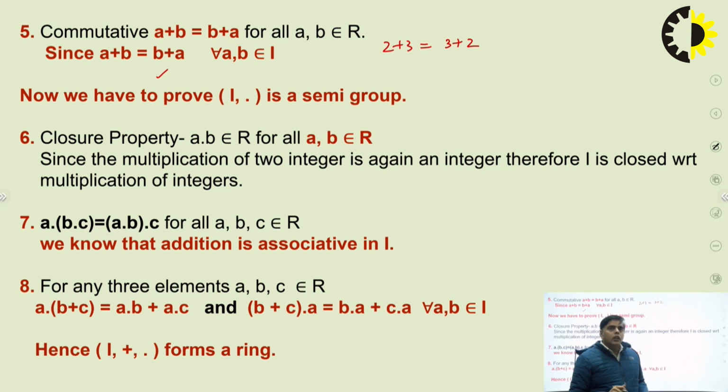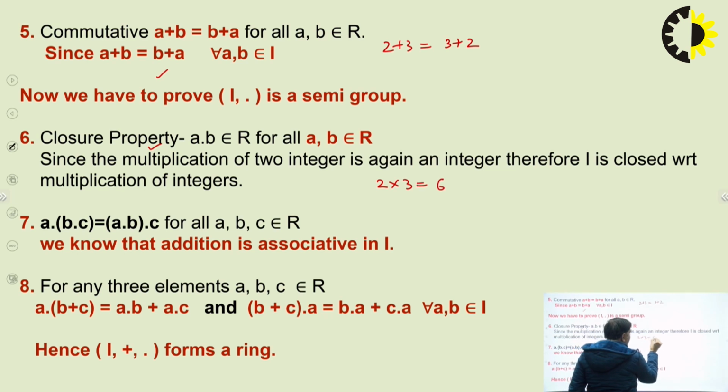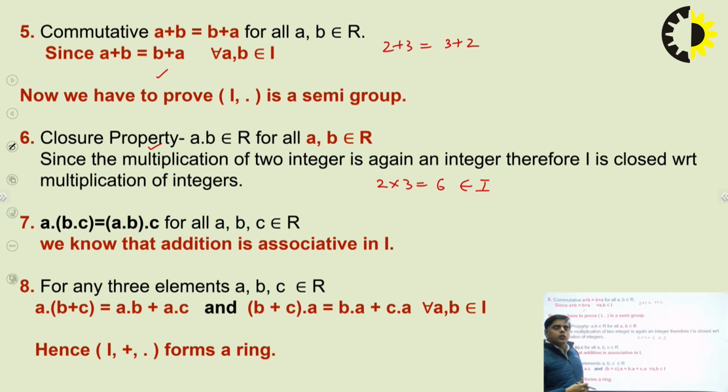Now we have to check two properties with respect to multiplication. The first is the closure property, and second is associativity. If you take two elements 2 and 3, 2 multiplied by 3 is 6 and it also belongs to the integers. If you take any two elements of the integers, their product will always be a part of the integers. So these elements are closed under multiplication.